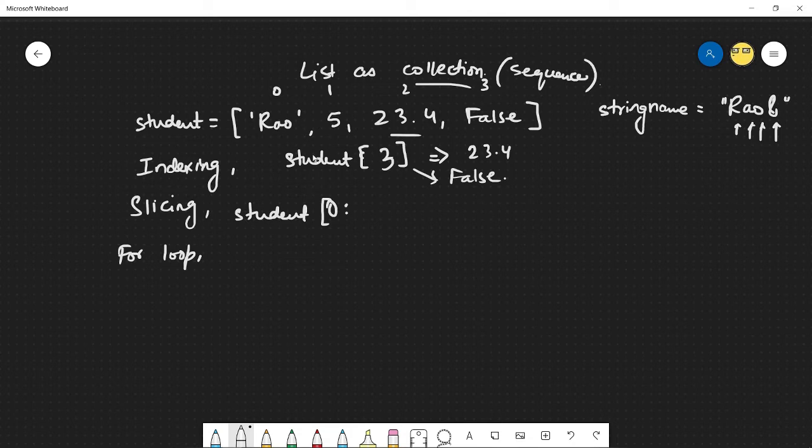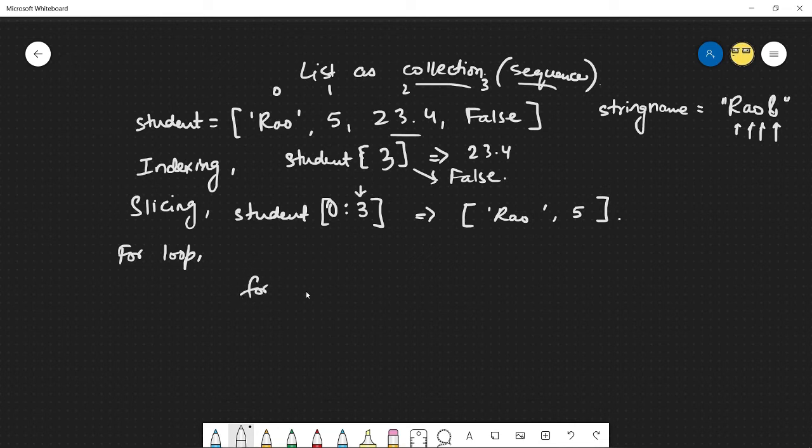Let's say we only needed the first 2 elements of my list, and I would go all the way to 3, because if you remember, this is not going to be inclusive. So what I will get is another list. Just like when I use slicing for a string, I get a string, I'll get another list out, which will only have the first 2 elements. And you can use the for loop for lists just the same way you would use it for strings. Because they're both collections and sequences, order matters, things aren't that different here.